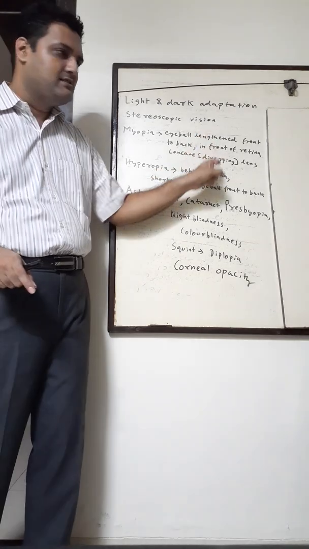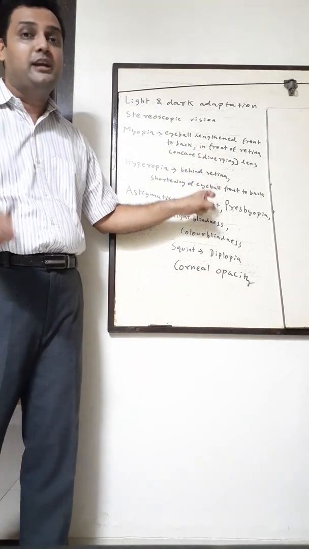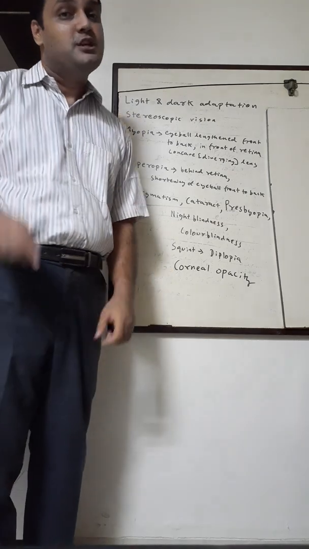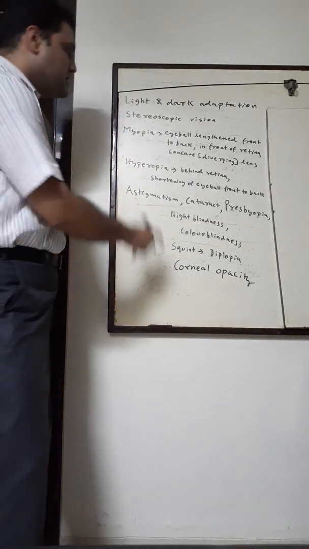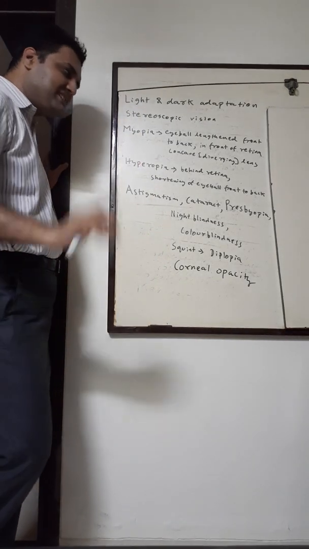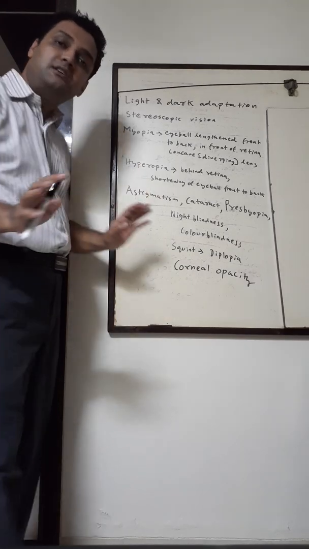Concave lens, minus number. Here what lens will be used to treat? Convex, converging lens. Okay, so plus number. So hyperopia and myopia. There is another type of hyperopia which occurs in old age.